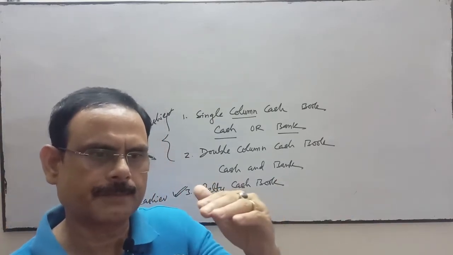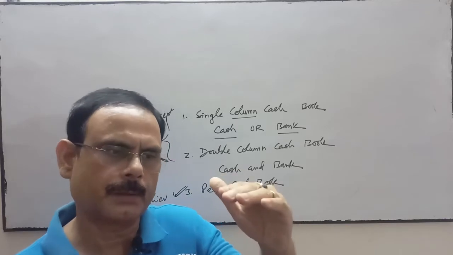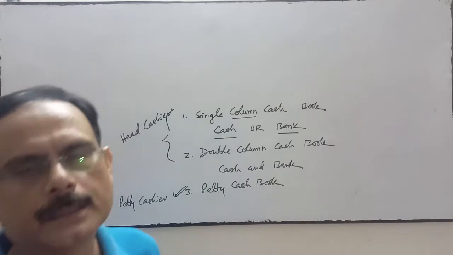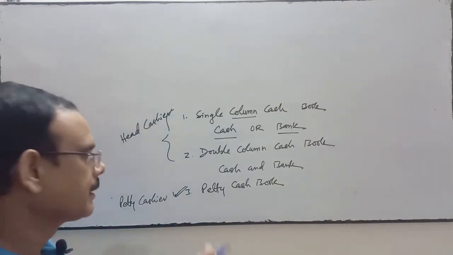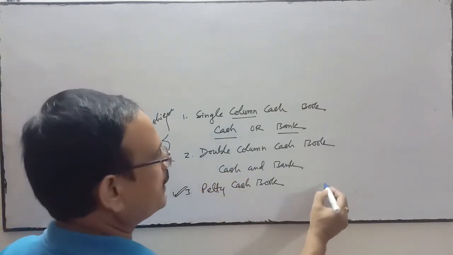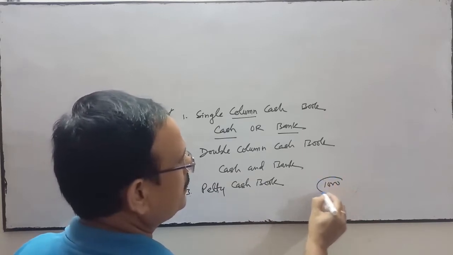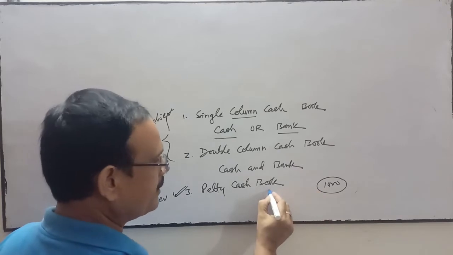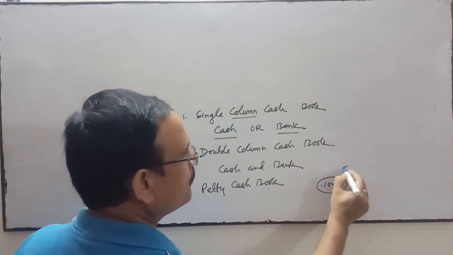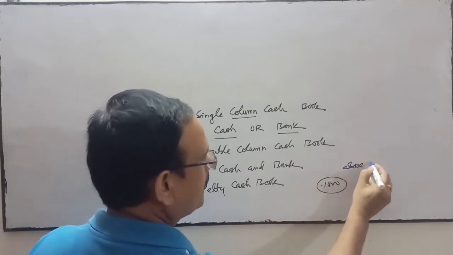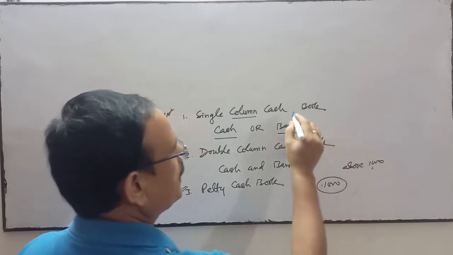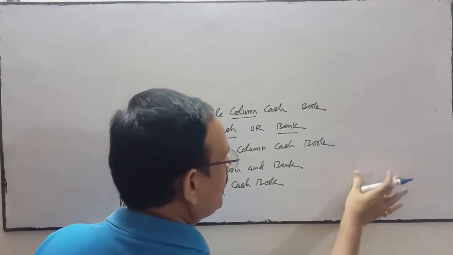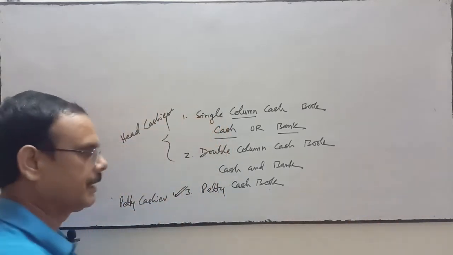We fix an amount, and we will not record amounts above that in the petty cash book. Suppose we have fixed that expenses up to 1000 will be recorded here, and expenses above 1000 will be recorded in the cash book, so that the cash book won't be overburdened.